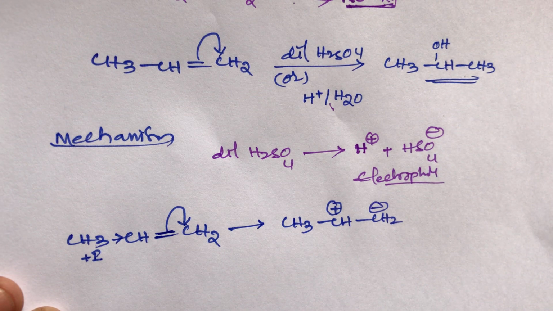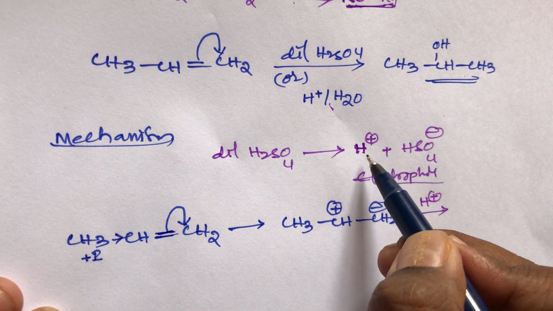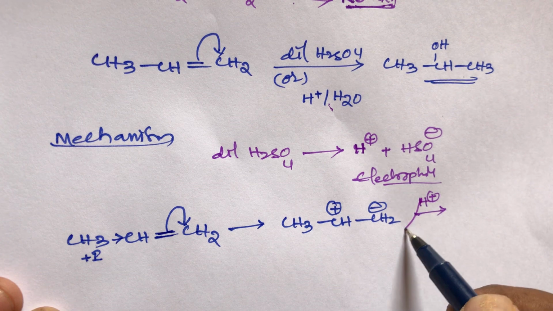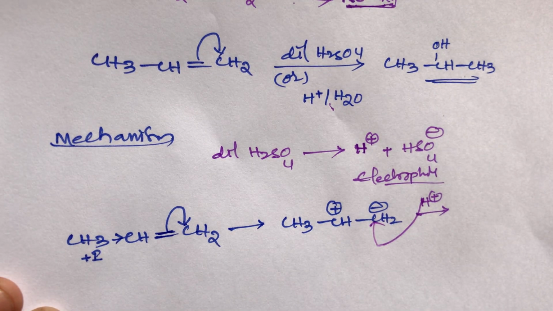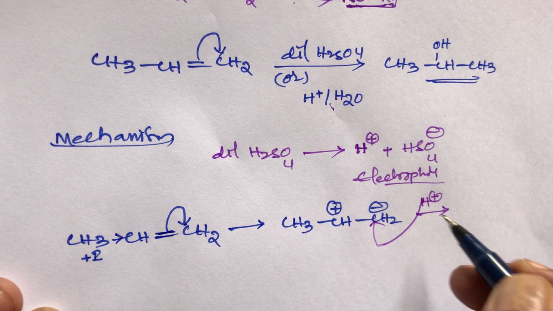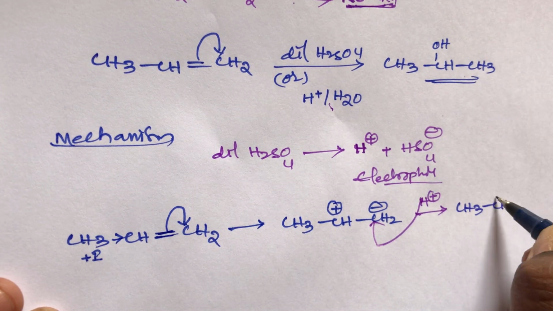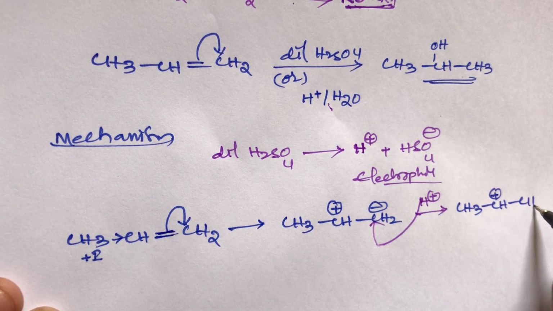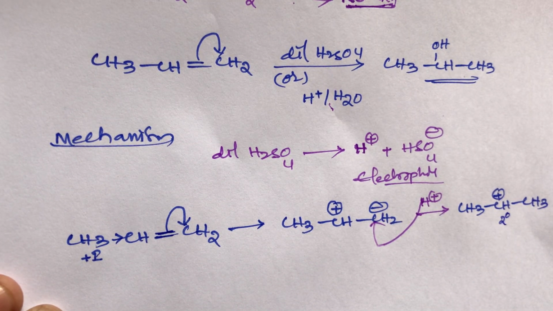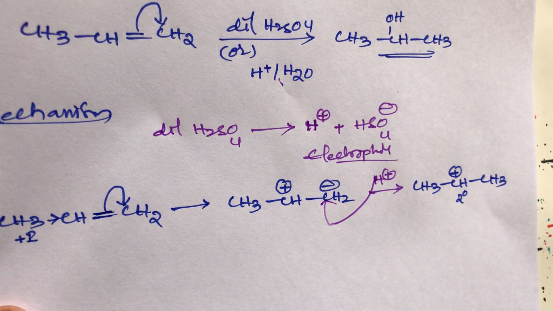In the first step, the electrophile is H+ from H2SO4. The first attacker is H+, which attacks the negative charge side. This H+ is called the electrophile. So what happens is that we get CH3CH+CH3. It is the intermediate carbocation, a 2 degree or secondary carbocation. This secondary carbocation intermediate is a stable carbocation.